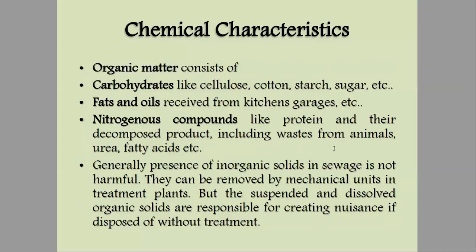Okay, so these organic matters, what we have seen: carbohydrates in the form of cellulose, cotton, starch, sugar; fats and oils from kitchens and garage; then nitrogen compounds in the form of urea, fatty acids, waste from animals.